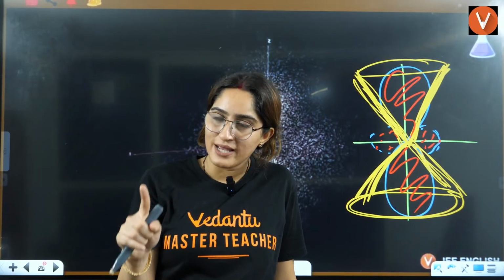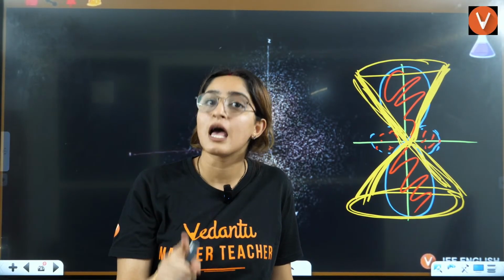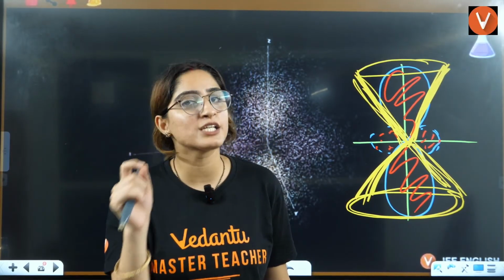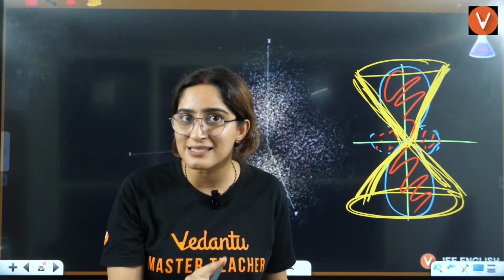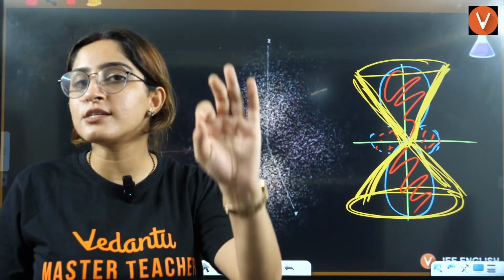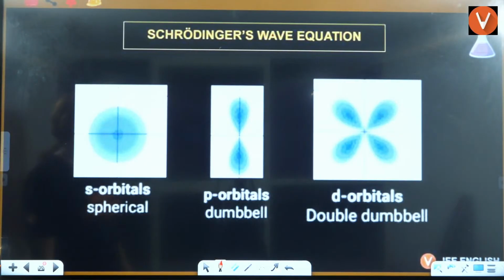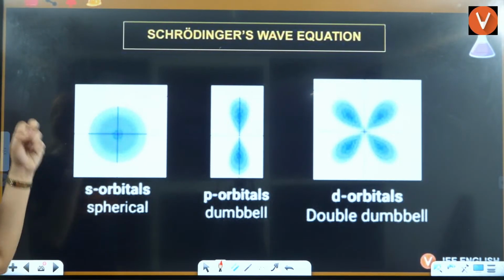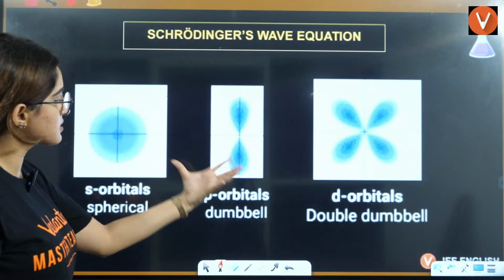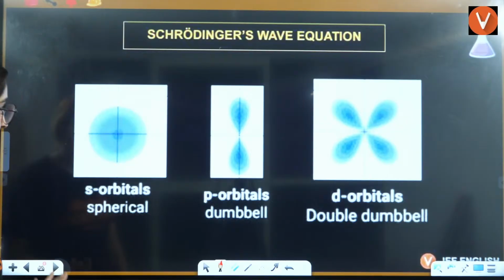dxy, dyz and dzx are between the axis. dx square minus y square is along the axis, and dz square has a different shape from all of them. Okay, understood? So these are spherical s orbitals, dumbbell p orbitals, double dumbbell d orbitals, right?